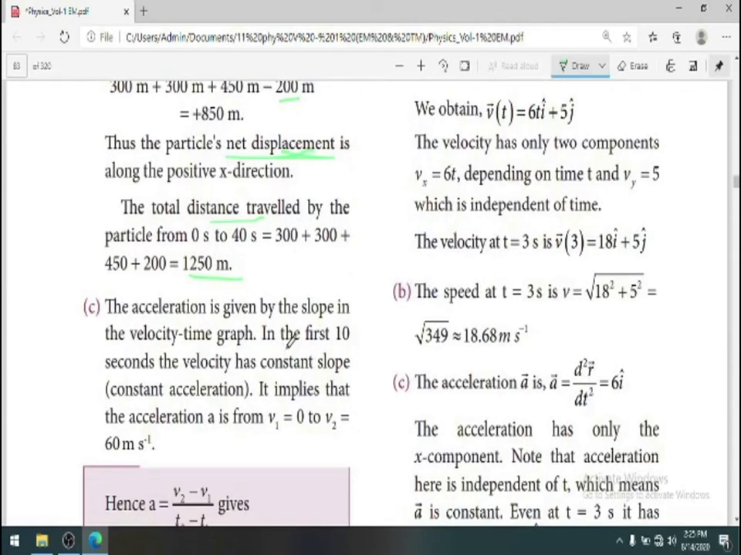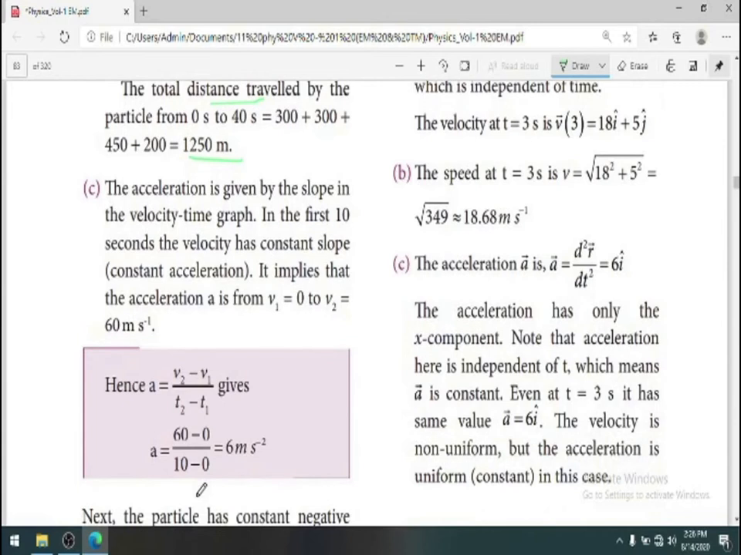In the first 10 seconds, velocity has constant slope, and it implies that acceleration is 0. Because the slope is constant, there is no velocity change. So v1 is taken as 0 and v2 is 60 meter per second. Now to find out what is the acceleration, v2 minus v1 by t2 minus t1. Then you need to substitute, that's all. Direct substitution will give you what is acceleration.